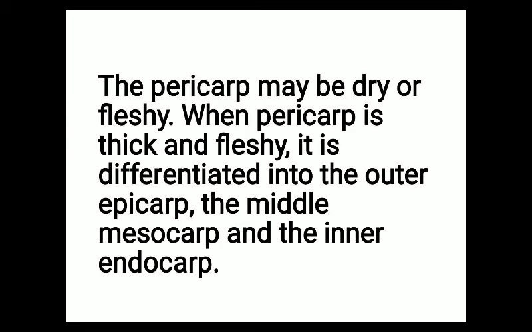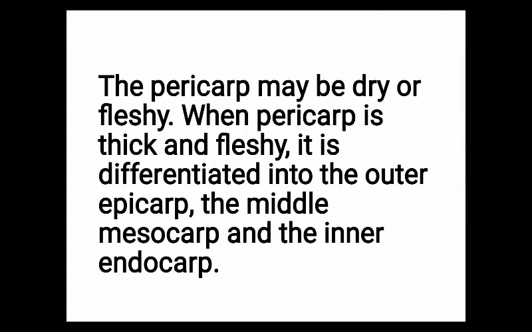Now, the pericarp may be dry or fleshy. When pericarp is thick and fleshy, it is differentiated into the outer epicarp, the middle mesocarp, and the inner endocarp. Now, this pericarp, which is also known as the fruit wall, may be dry, as in case of date, that pericarp is dry, but on the other hand it may be thick and fleshy.